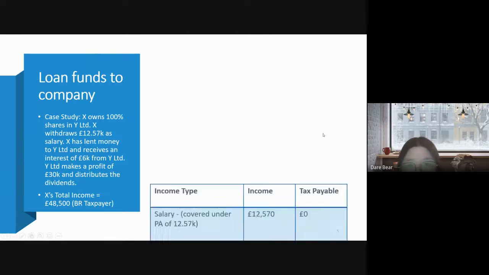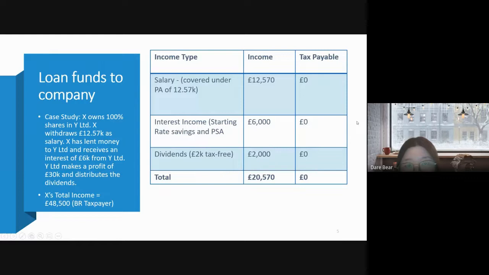So I would like to demonstrate his income in the different types of income. The first is the salary. You can say Mr. X is very smart. He tried to use up his personal allowance of 12,570. Because this salary is covered under the personal allowance, Mr. X has no tax liability on the salary. But again, he needs to pay the employee NI.